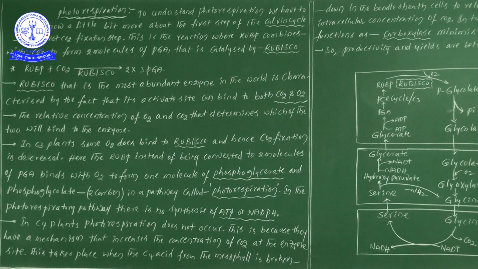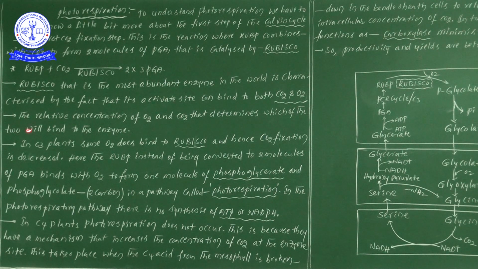Rubisco can act as a carboxylase enzyme as well as an oxygenase enzyme. Whether it acts as carboxylase or oxygenase mainly depends on the availability of the two types of gases. If carbon dioxide levels are more, now you can give the answer. Suppose the carbon dioxide levels are more, the Rubisco enzyme can act as ribulose 1,5-bisphosphate carboxylase. Suppose the oxygen levels are more, it will act as ribulose 1,5-bisphosphate oxygenase. Did you understand the point? That is the point we have to understand more and more.